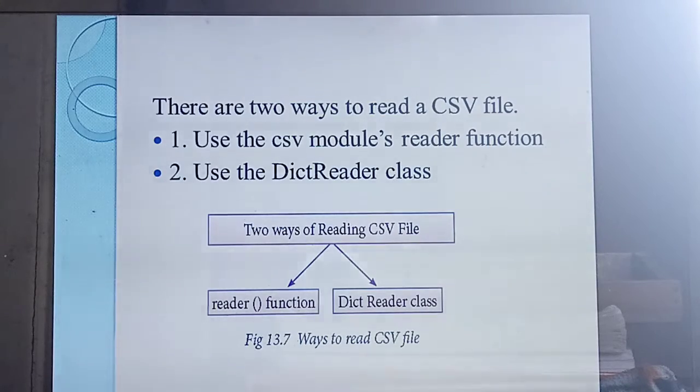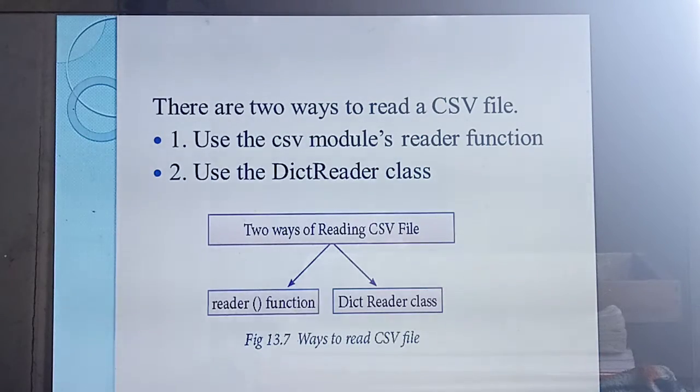What are you going to study? How to read a CSV file. There are two ways to read a CSV file. How many ways are there? Two ways. This is a very important question; I am telling you again and again. Please listen carefully. Last year they asked it in the half-yearly exam and the annual exam. I think it was the revision exam. Very important question, please listen carefully and study.